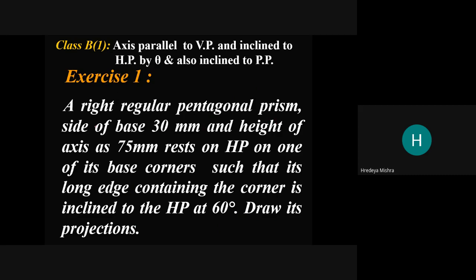So the base side is 30 mm and height is 75 mm. It rests on the horizontal plane on one of its base corners, such that the long edge containing the corner is inclined to the horizontal plane at 60 degrees. Draw its projection. So see here.